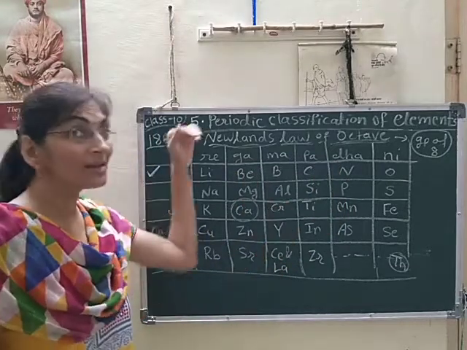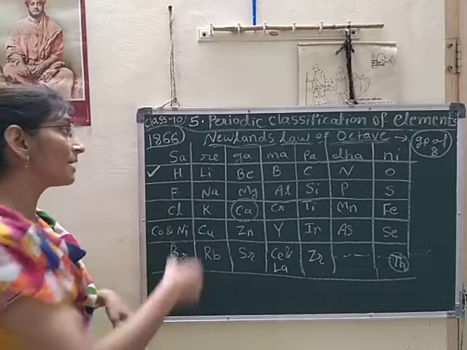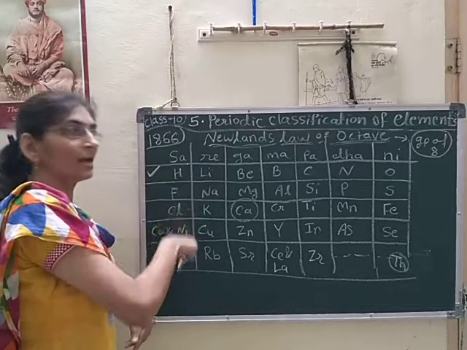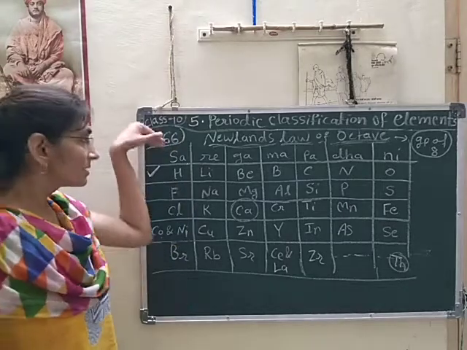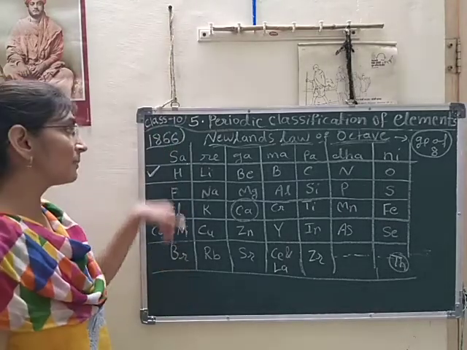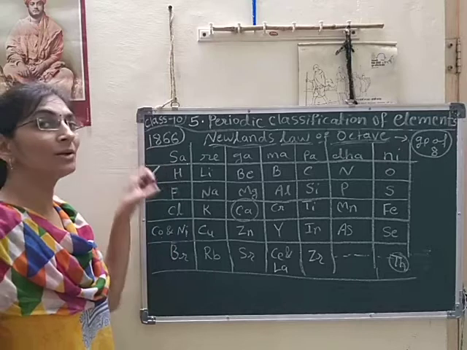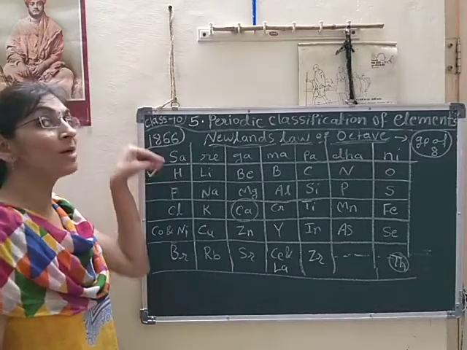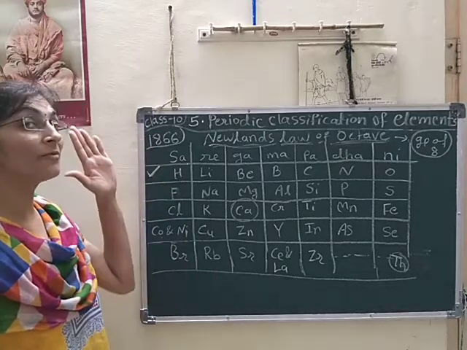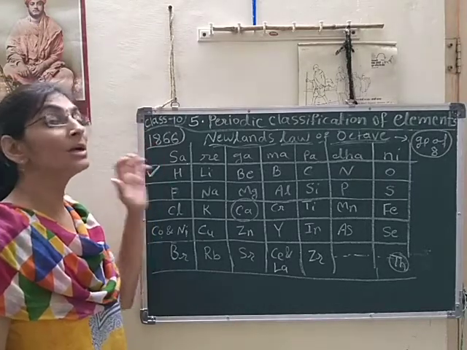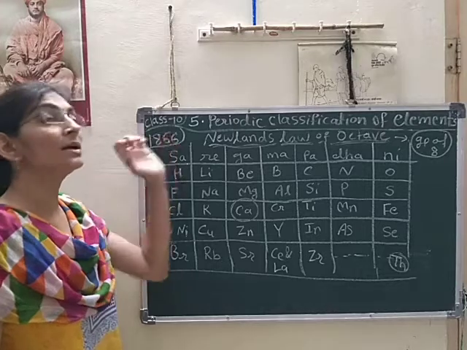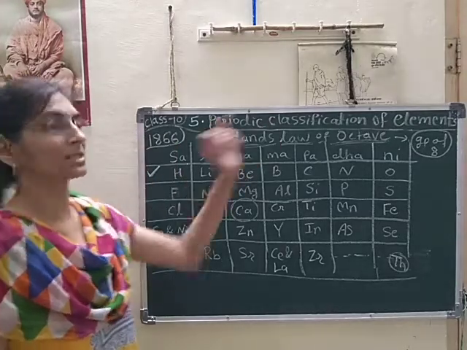Again, he considered the chemical properties and tried to place elements of similar property in the same group. That was a very important attempt, a very important effort, idea of Newland's periodic classification.